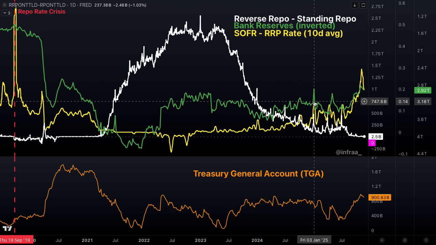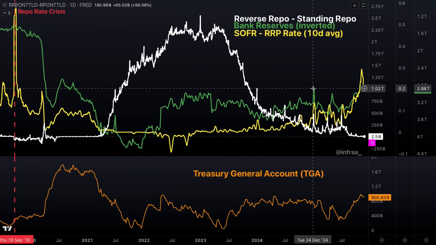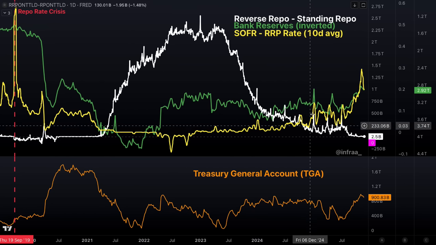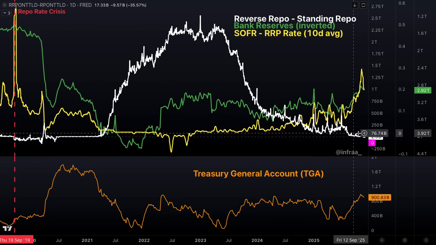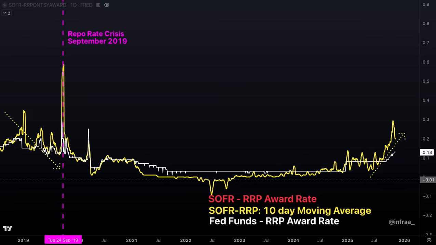And we can see that as bank reserves go sharply down, SOFR spreads sharply increase. And likewise, as bank reserves go up, we can see that SOFR spreads come down. The RRP, by the way, is basically empty. And of course, the Treasury general account is standing at about $900 billion.